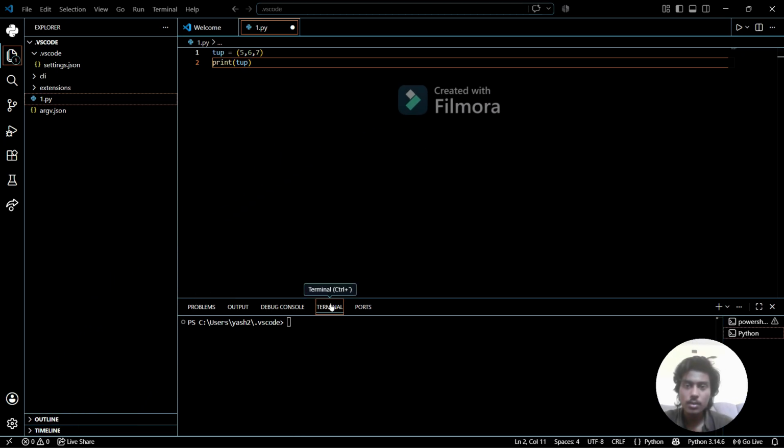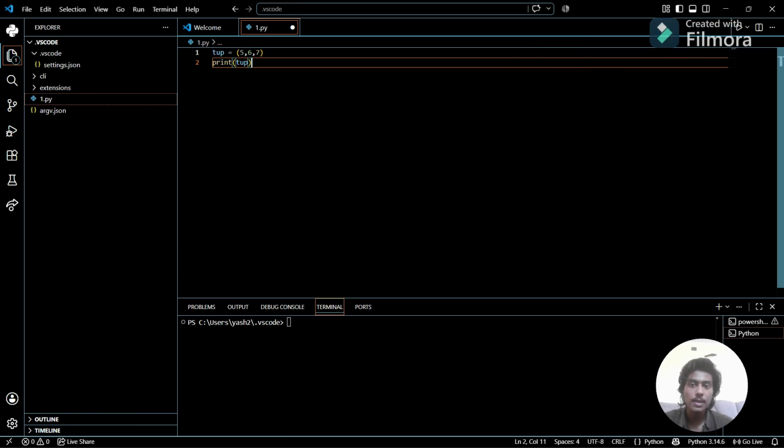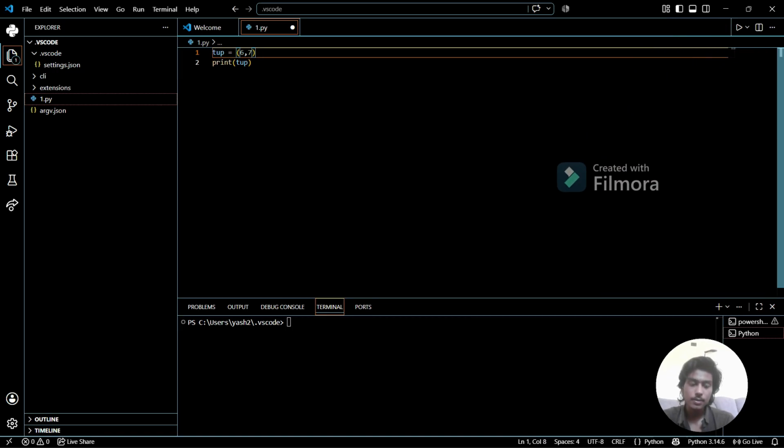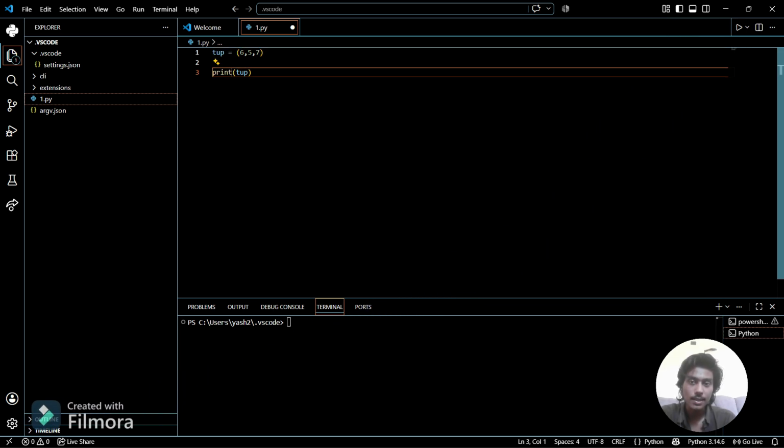Now one more thing: tuple is ordered, but that does not mean that tuple is sorted. As I've told you, it can be 6 5 7. It is still ordered, so it does not mean that it is sorted, where the smallest thing comes first, then the second thing comes second, and the biggest thing comes last. It is not necessary. The tuple is still ordered even if it is stored like this. It does not mean that a tuple will be unsorted every time either.